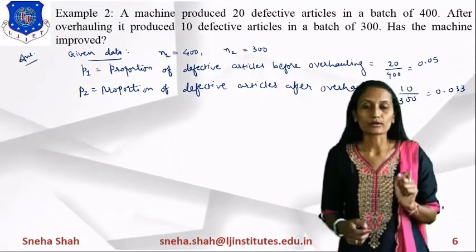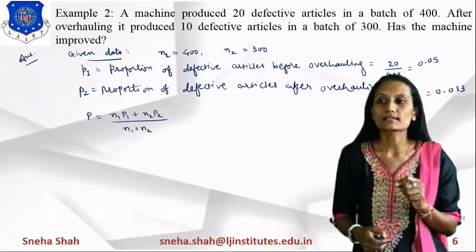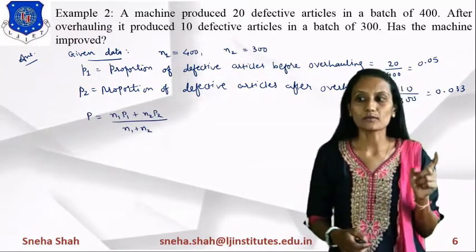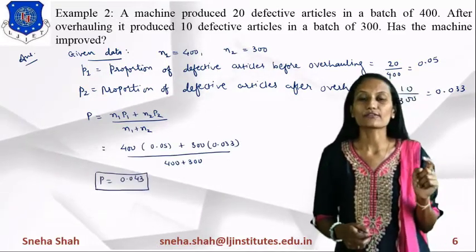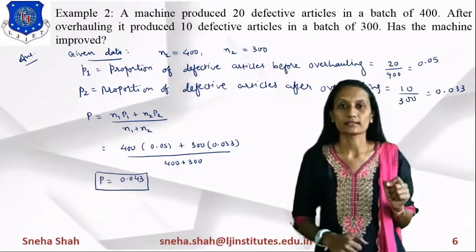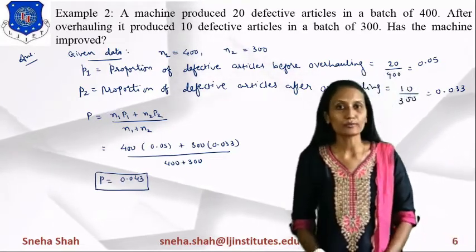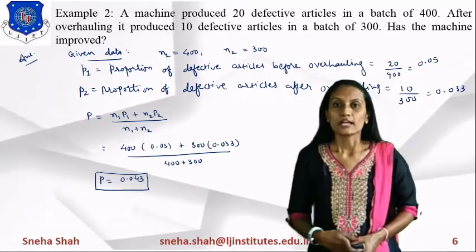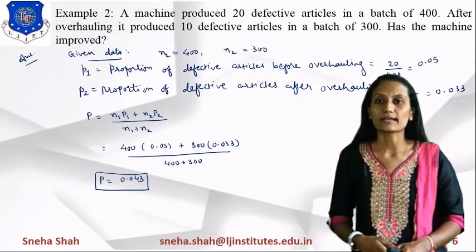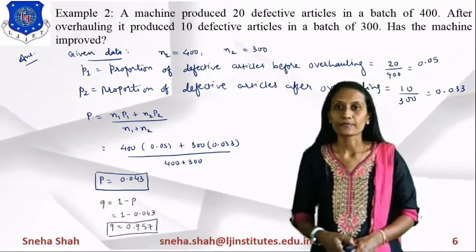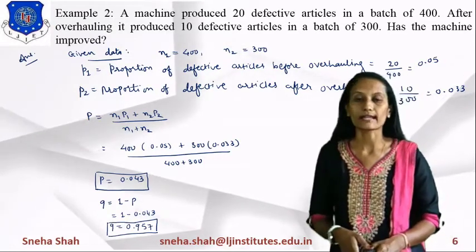Now if we want to find the value of P, we take this equation and put in the values of N1, P1, N2, P2. After solving this, the answer equals 0.043. Now if you want to find the value of Q, what is Q? Q is the complement of P, right? So we take Q equals 1 minus P, and the answer equals 1 minus 0.043. Solving this, the answer equals 0.957.